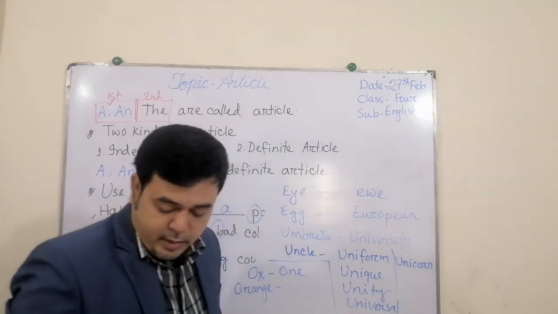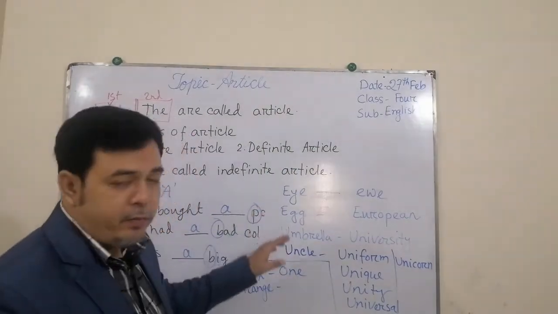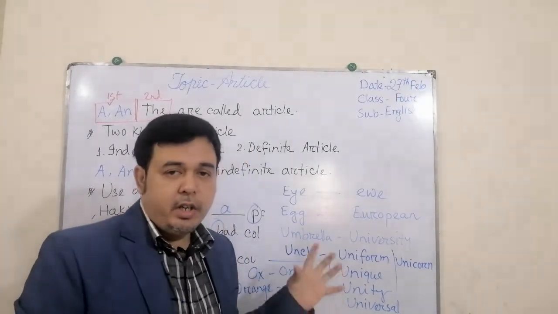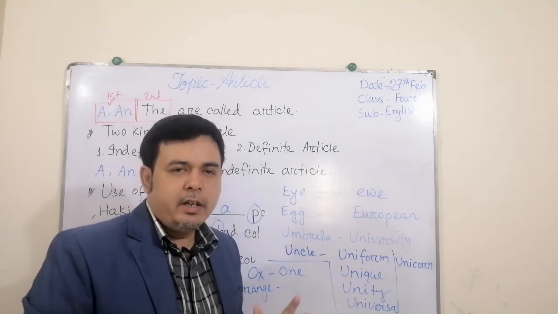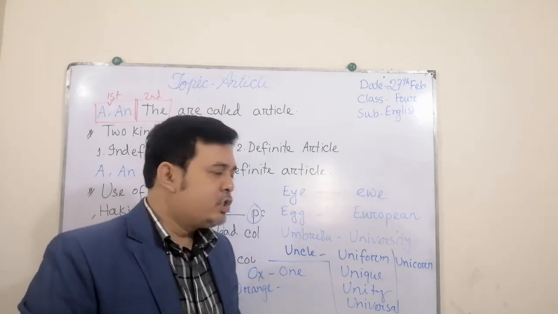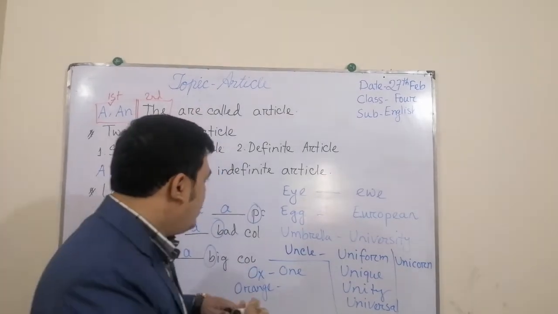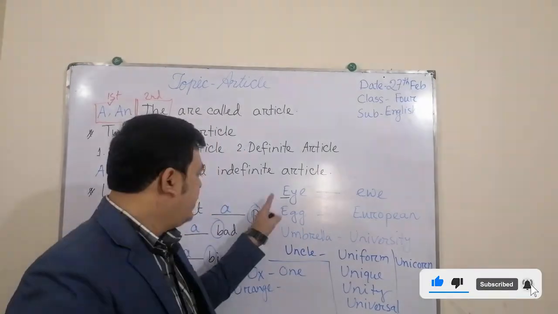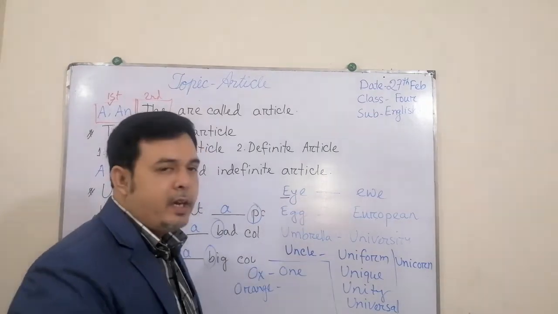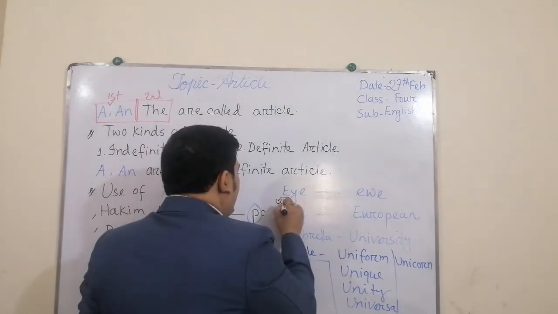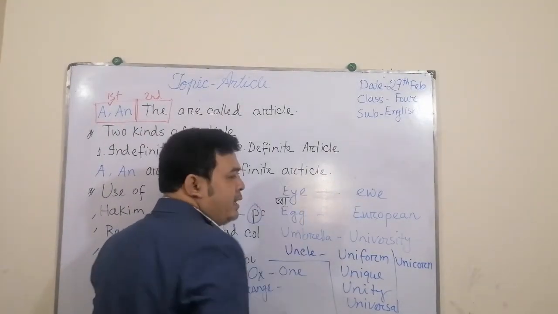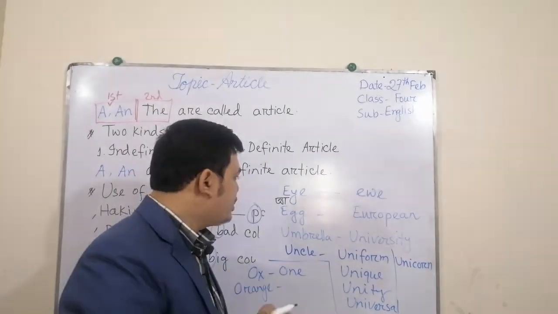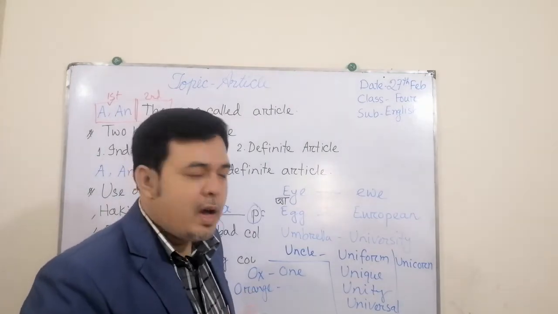My dear students, look at the board. There is a very important clue, and that is the most important issue in the use of a and an. So you have to be very cautious and careful about that. For example, what is the pronunciation of this word, EYE? That is called "I". So the pronunciation of E here turns into A.